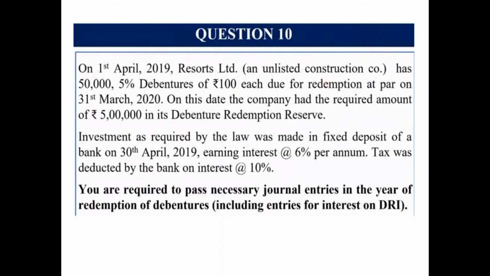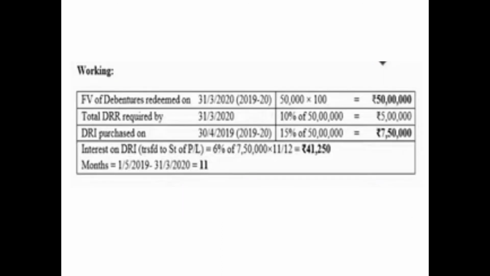Earning interest at the rate of 6% per annum. Tax was deducted by the bank on interest at 10%. So here the point of TDS also comes. You are required to pass necessary journal entries in the year of redemption of debentures, including entries for interest on DRI. So let us begin with the working first of all.